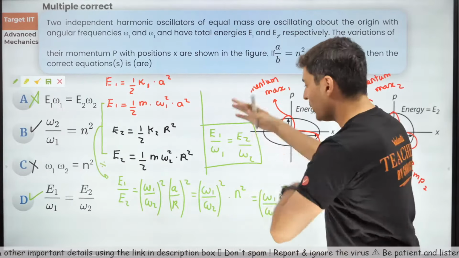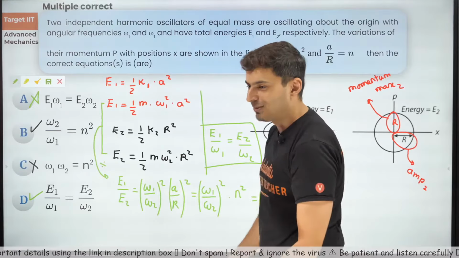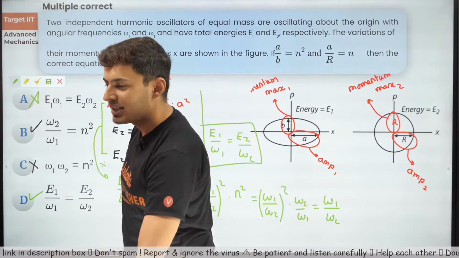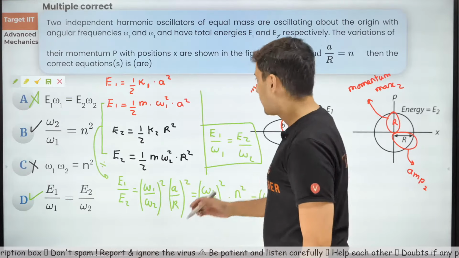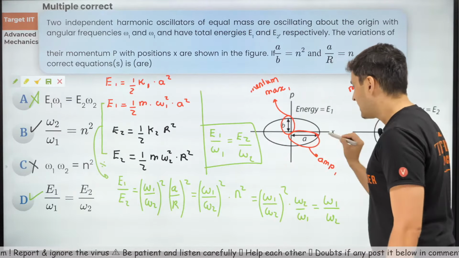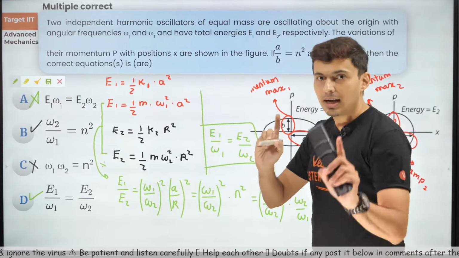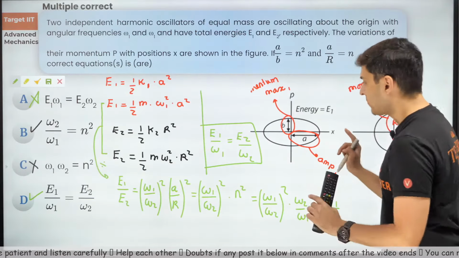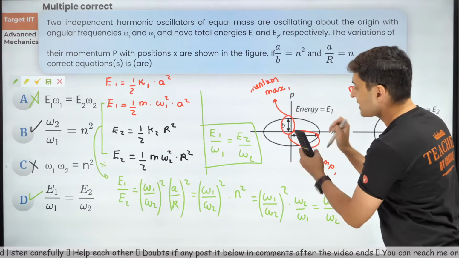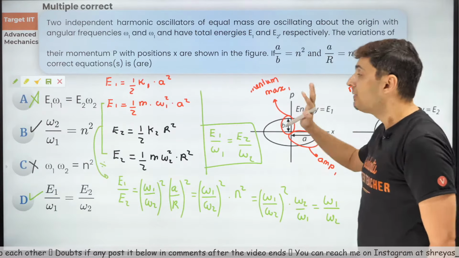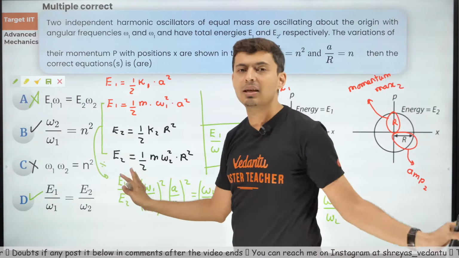So it was just algebra, ratio and multiplication. That's it. Okay. So how about this one? Understand this graph first. This has momentum, this has amplitude. You should understand that these 2 points are extreme, these 2 points are mean position. If this is amplitude, this is maximum momentum, because momentum is maximum when you are at the mean position. Everything else is just substitution, nothing else.